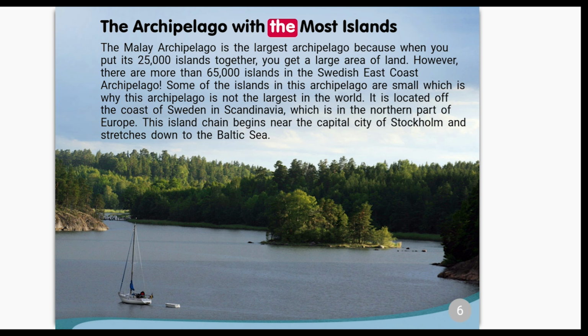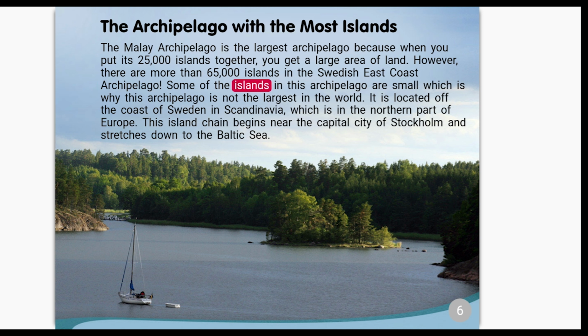The archipelago with the most islands. The Malay archipelago is the largest archipelago because when you put its 25,000 islands together, you get a large area of land. However, there are more than 65,000 islands in the Swedish East Coast archipelago.